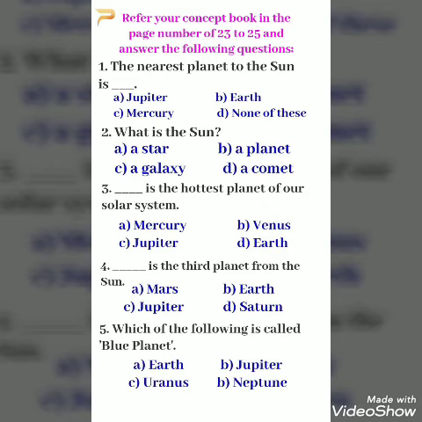Your third question is: dash is the hottest planet of our solar system. Your options are: A. Mercury, B. Venus, C. Jupiter, D. Earth.